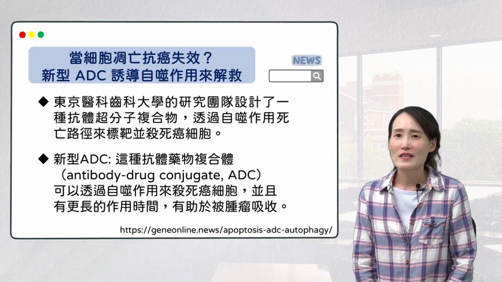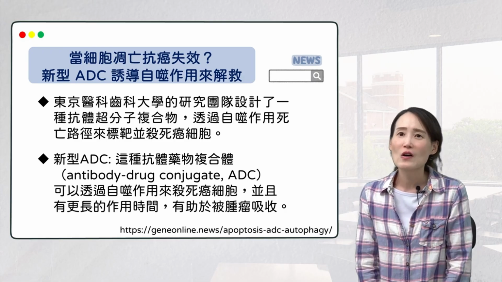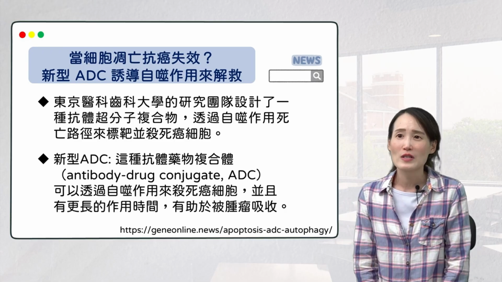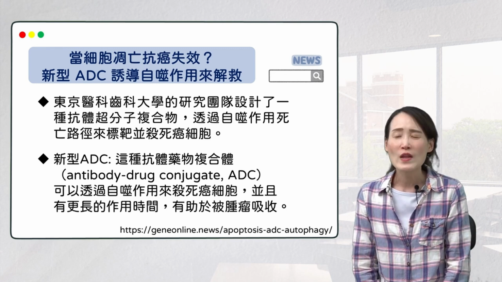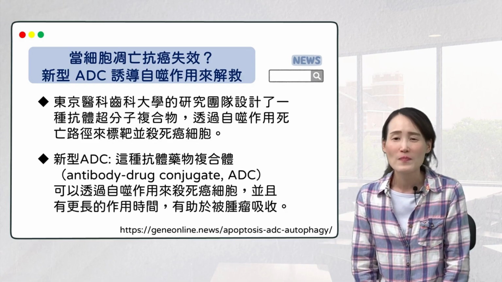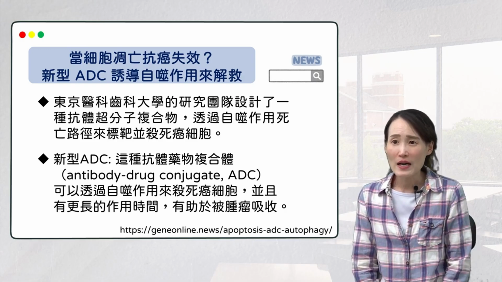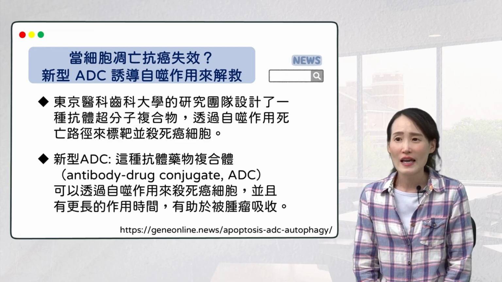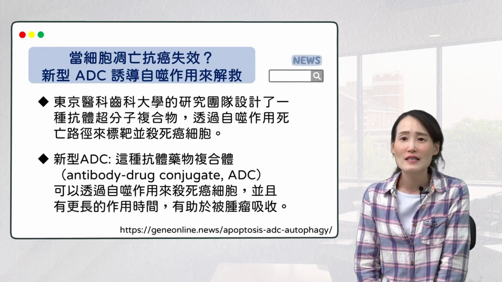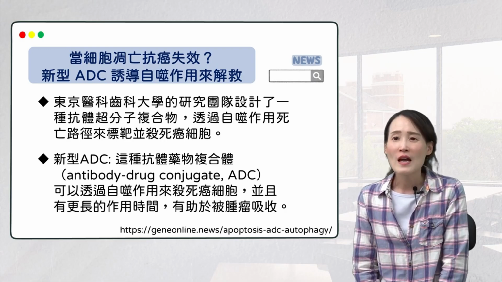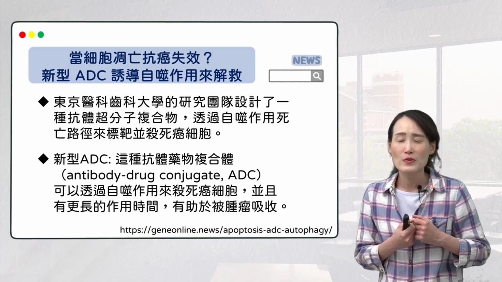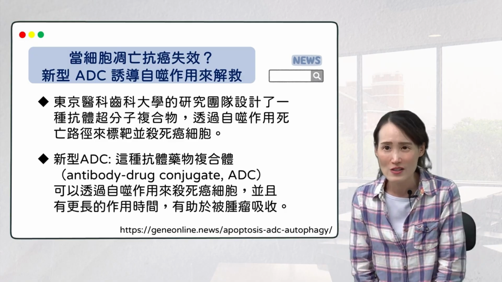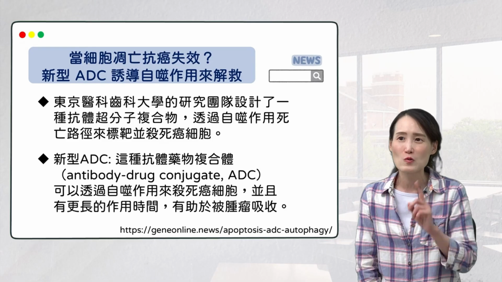Next, the teacher will introduce a study published in a scientific journal from Tokyo Medical and Dental University. They designed a so-called antibody supermolecular complex, which targets cancer cells via the autophagy death pathway. This new type of antibody drug conjugate, abbreviated ADC, is a complex of antibody and drug. It can kill cancer cells through autophagy and has a longer duration of action, which helps it be absorbed by tumors. So, as mentioned earlier, understanding autophagy can help us develop anti-cancer drugs.